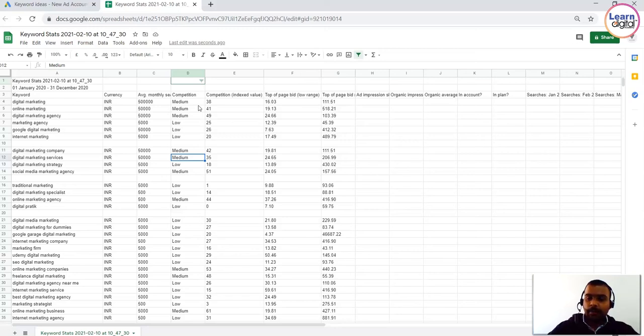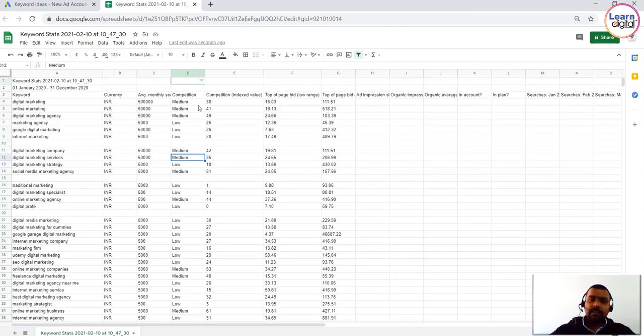Now what happens in high? The competition is really high, a lot of people are competing for it. Medium, only a moderate number of people are competing. Low, there is no competition or less competition. You can pick whichever you want, depending on what you're focusing on for your campaign.